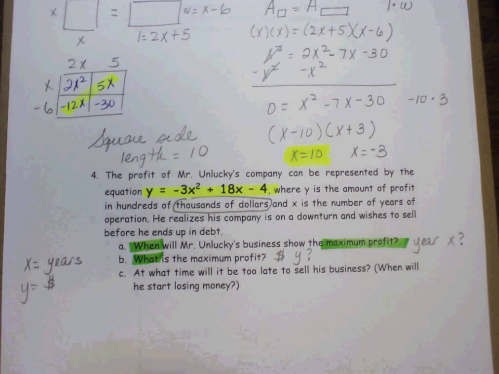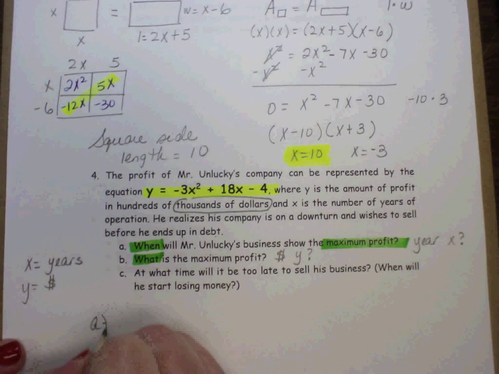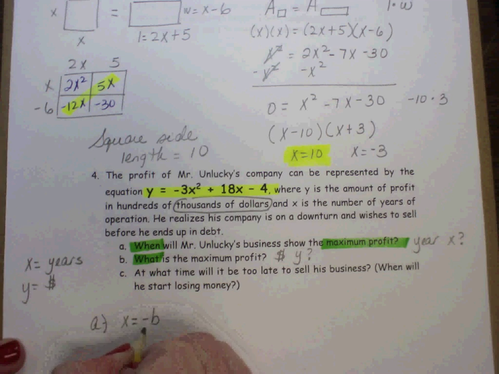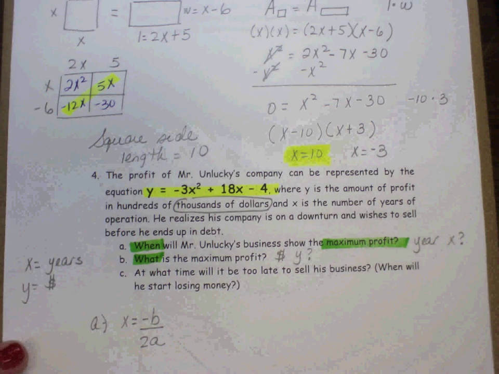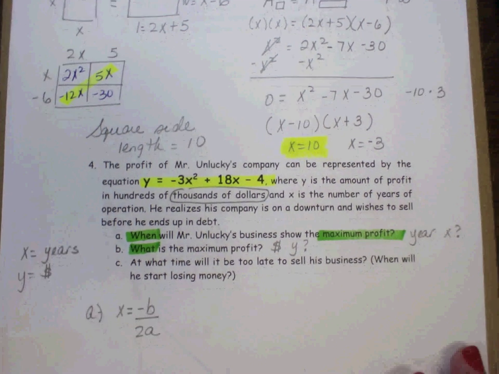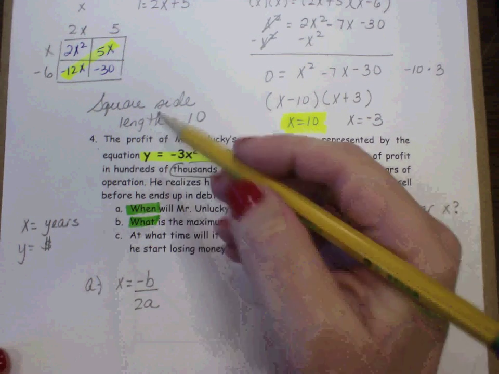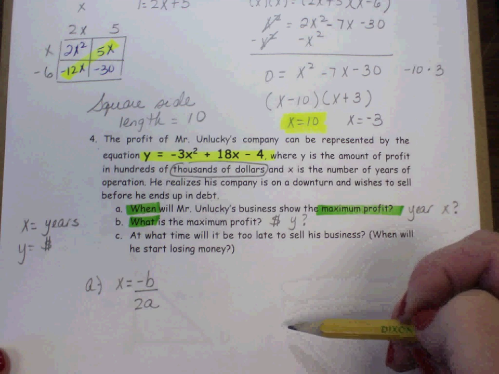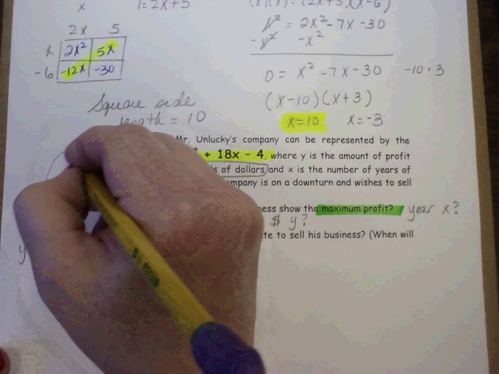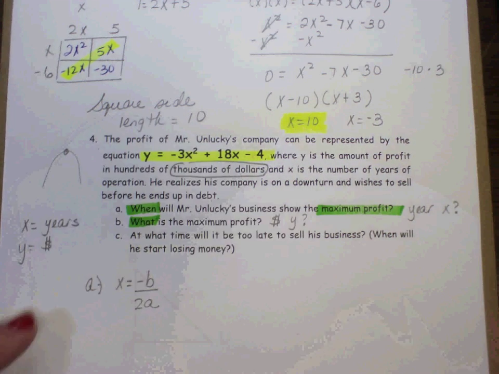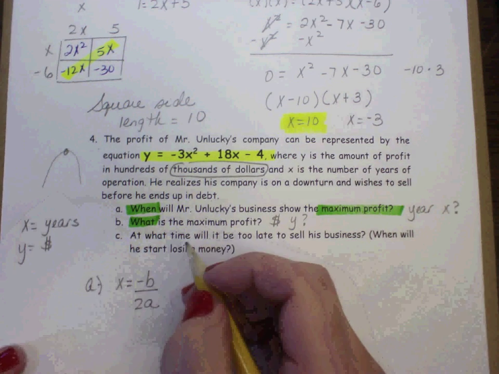For A, you have to go ahead and calculate the axis of symmetry, because that's where your maximum or your minimum lies. Now, because this opens down, it has a maximum. Okay, so let's see.